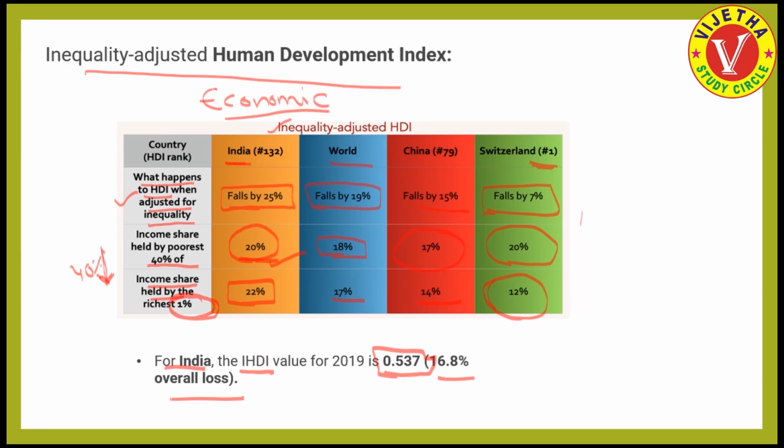Along with that, I have even given what the Gender Inequality Index is, and its ranking for India. So I hope you all enjoyed this video.